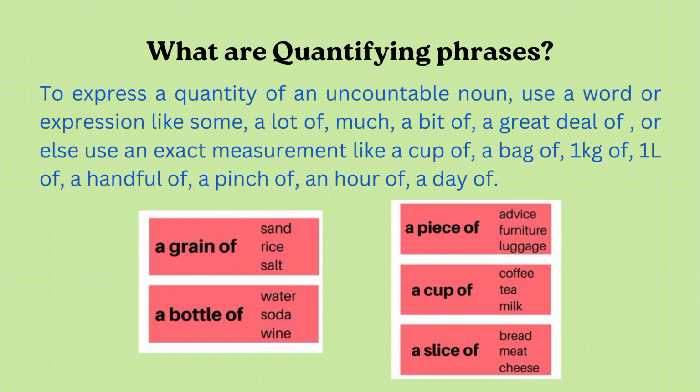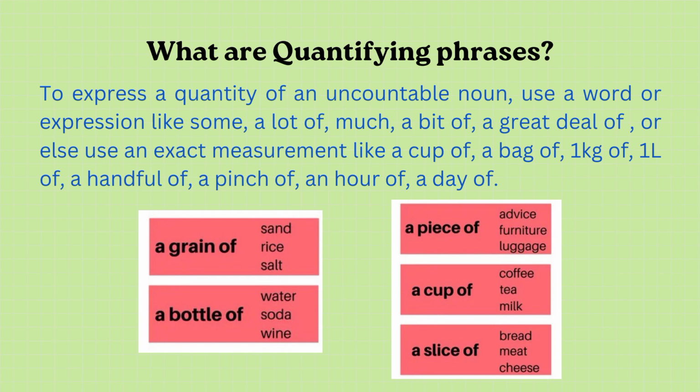A grain of is a quantifying phrase. Why? Because it is telling you the quantity of rice. Same goes for wine. When I say a bottle of wine, what does it mean? It means that I'm telling the quantity of wine. Whereas wine is a non-count noun, but by using a quantifying phrase, I am telling you how much wine is there. There is a bottle of wine.